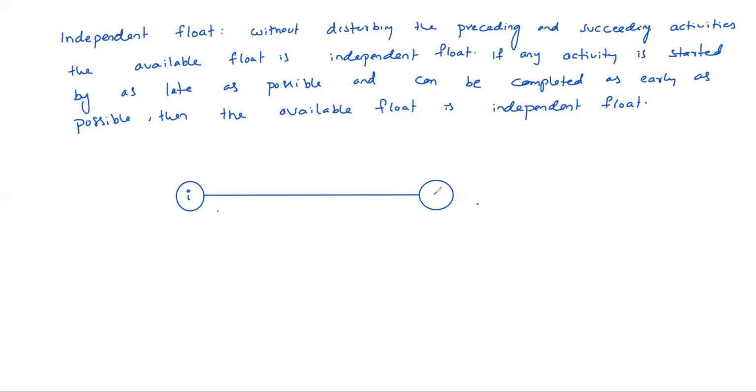Suppose i to j, the duration is Tij. This is T of i, TL of i, T of j, TL of j.